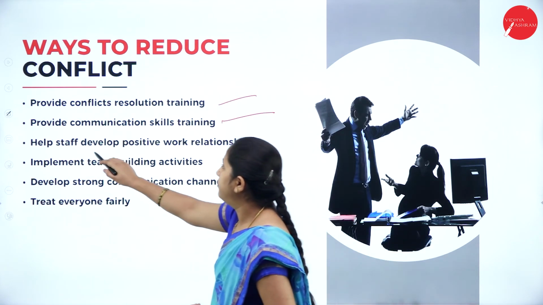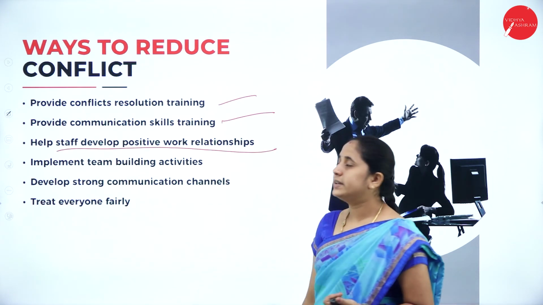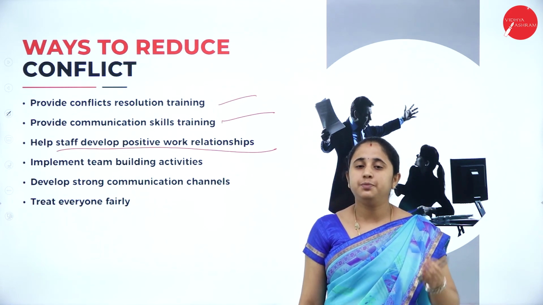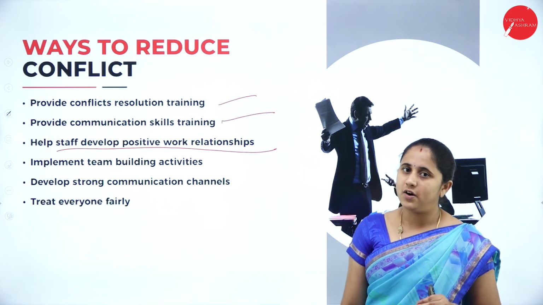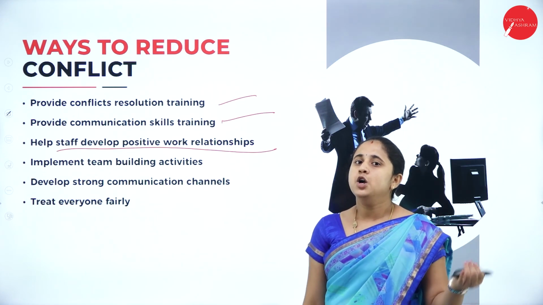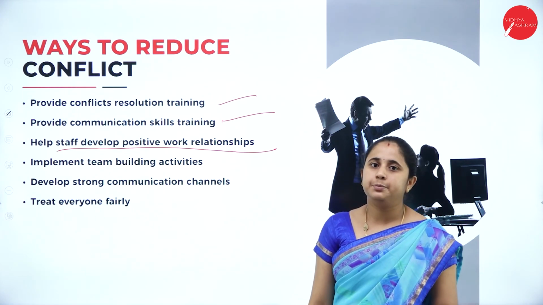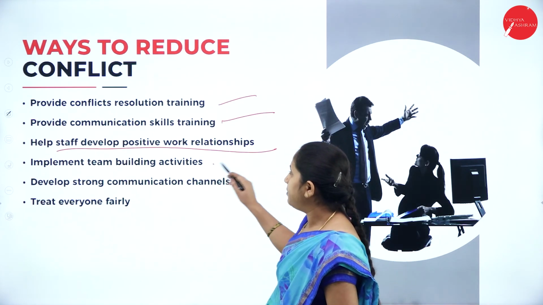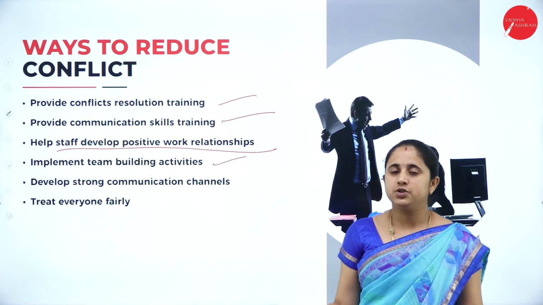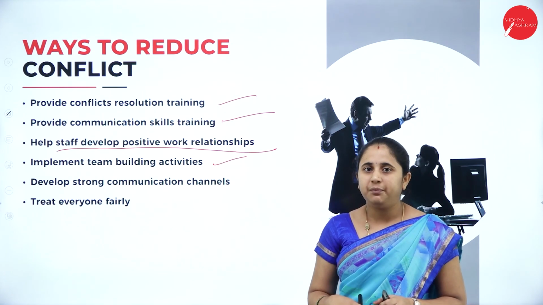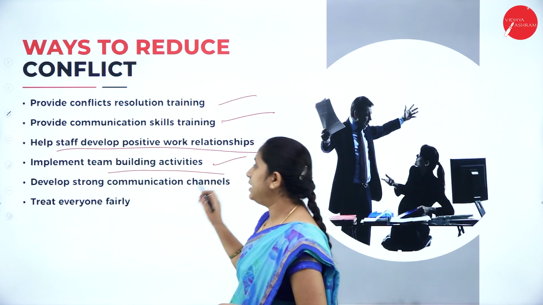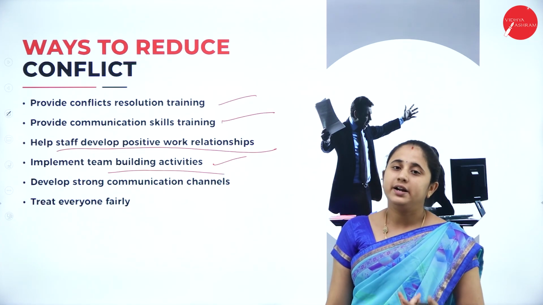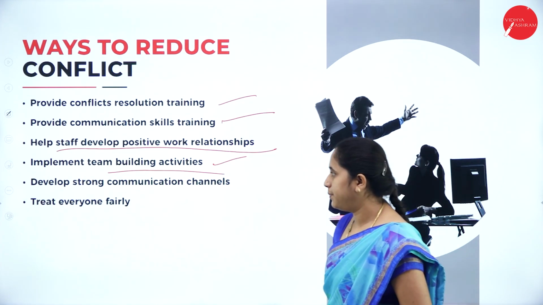So help staff develop positive work relationships. Developing a positive work relationship will reduce the conflicts in the organization, either a group conflict or an interpersonal conflict. Then implement team building activity. So ensure the coordination among the employees. Encourage team building activity. It improves the team, and it reduces the conflicts among the employees.